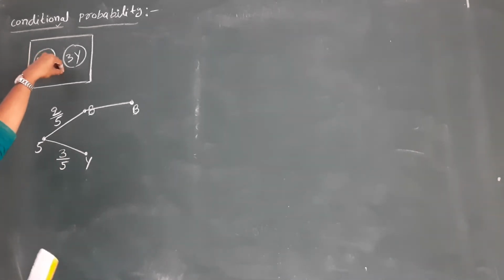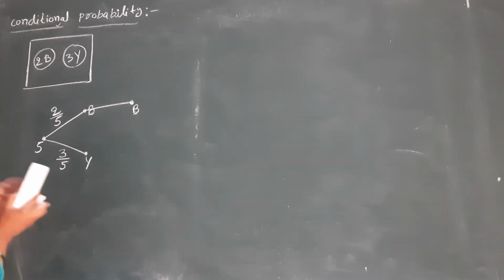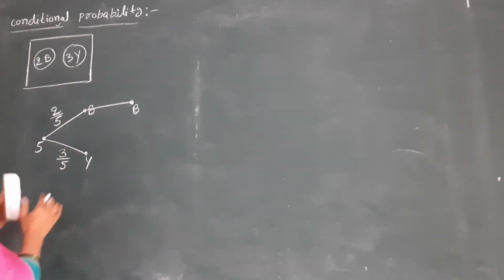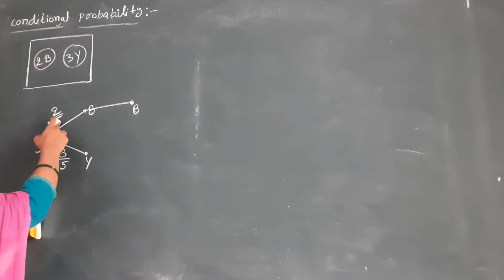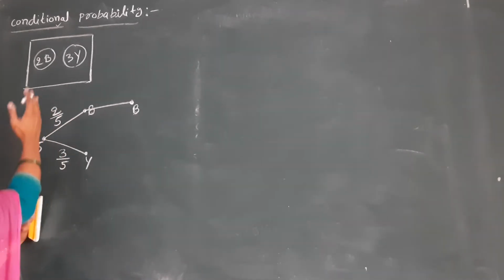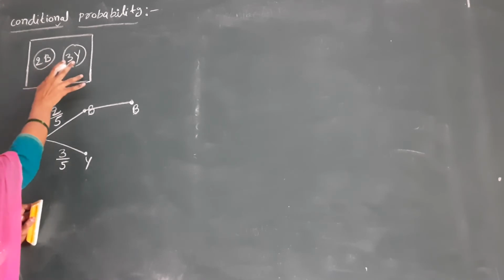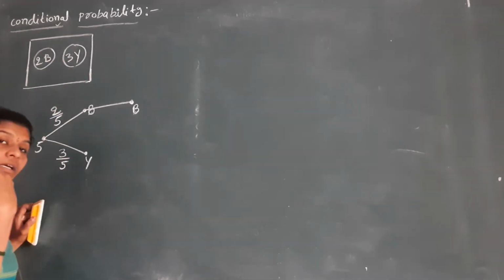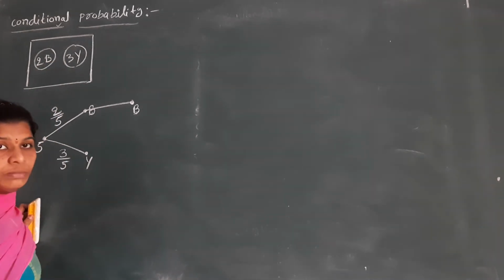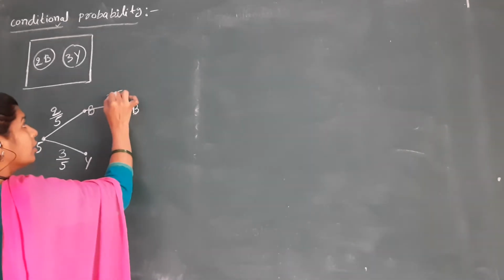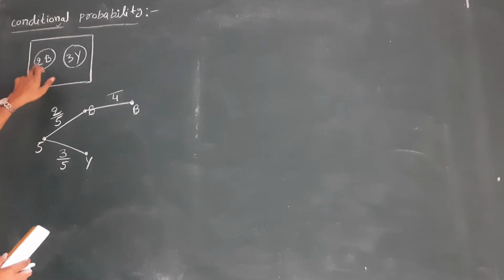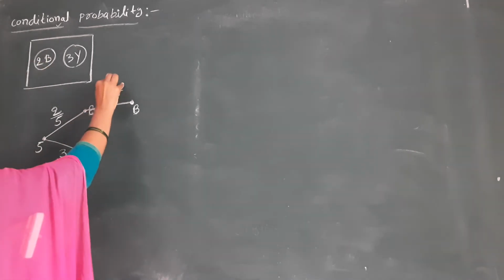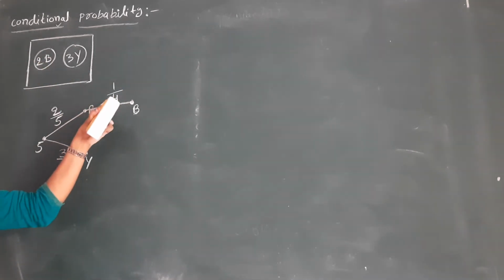The selected ball, I am not adding again in this. That ball I keep aside. Then one ball is less. One blue ball already I selected. So one blue ball is left from this box. Then remaining total balls, how many? We have only 4. One blue ball is left. Then remaining blue balls are only 1. So we get here 1 by 4.